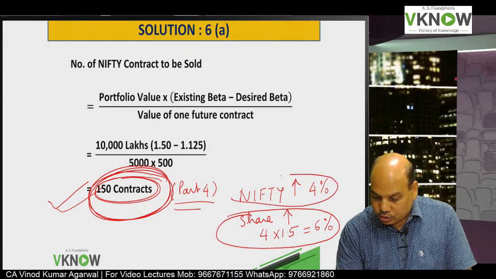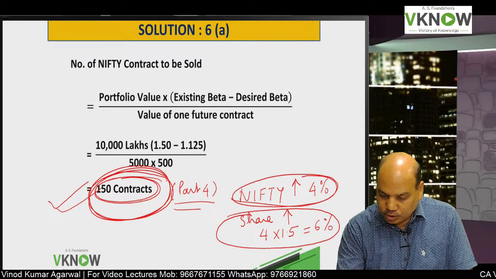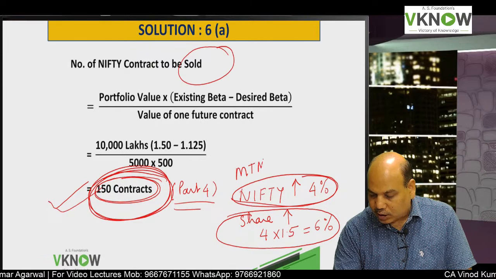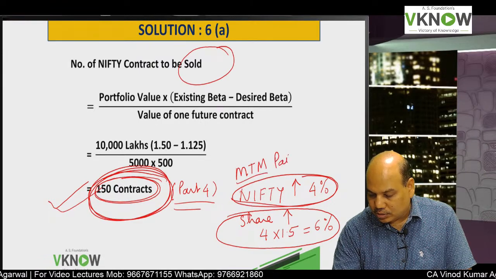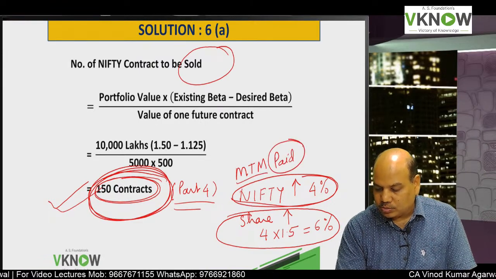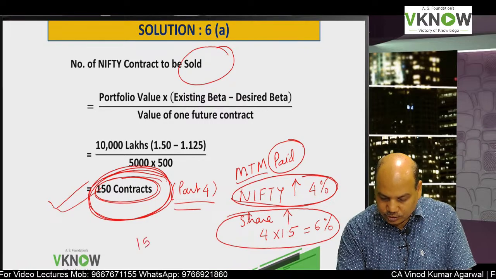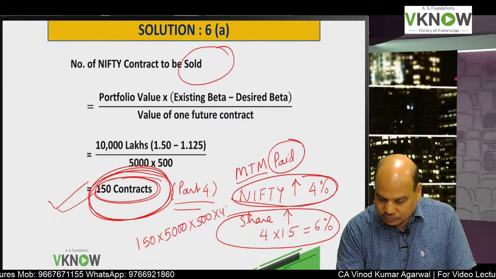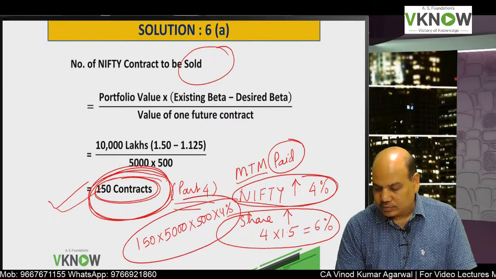If Nifty goes up and you have taken a short position, you have to pay mark to market margin, which will be 150 contracts into 5,000 into 500 into 4%.